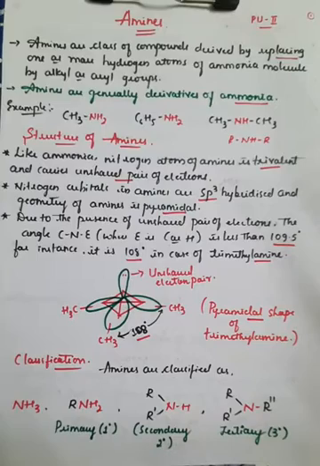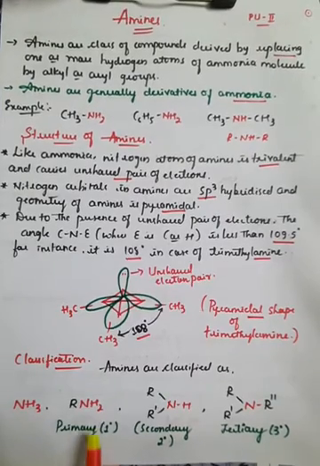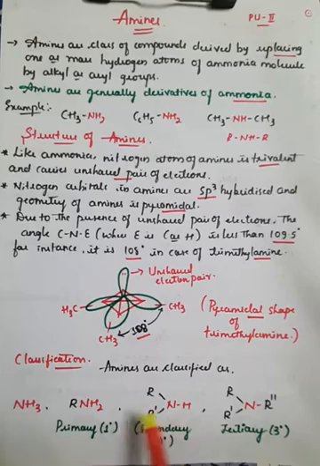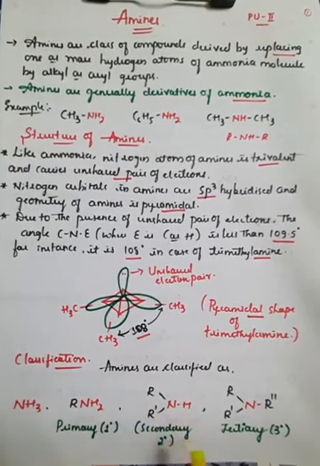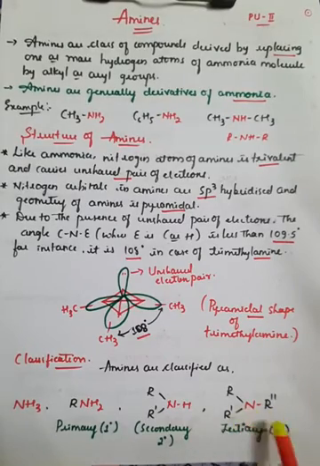So the classification of amines is generally based on the number of hydrogen atoms replaced during the conversion of ammonia into amines. It is called primary if one hydrogen is replaced, or one alkyl group is attached. If two hydrogens are replaced, it is called secondary, or second degree. And whenever all three hydrogens are replaced, it is called tertiary, or third degree.